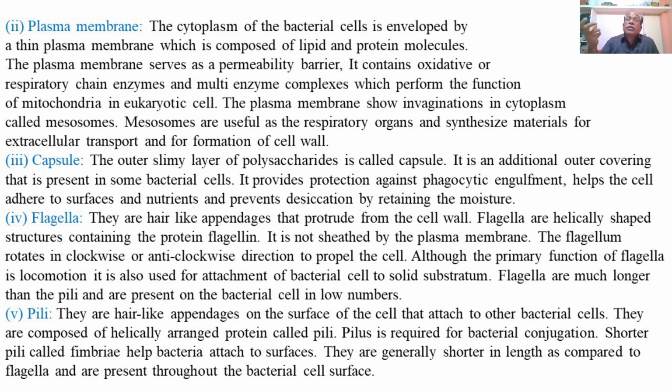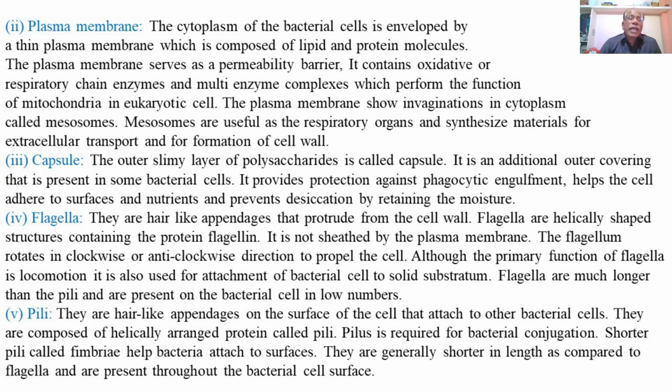So this prevents the phagocytic action of other organisms on a bacterial cell. This also helps the cell adhere to surfaces and nutrients, and prevents desiccation or drying of the bacterial cells. Due to the presence of a protective capsule around the plasma membrane, the bacterial cell will prevent the loss of water, retaining moisture and preventing desiccation or drying.